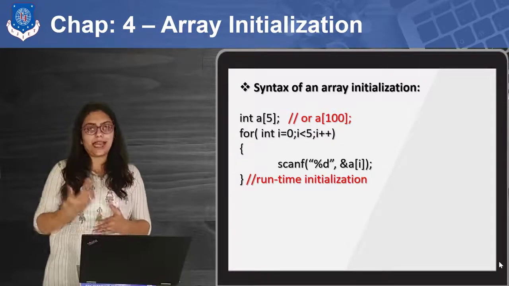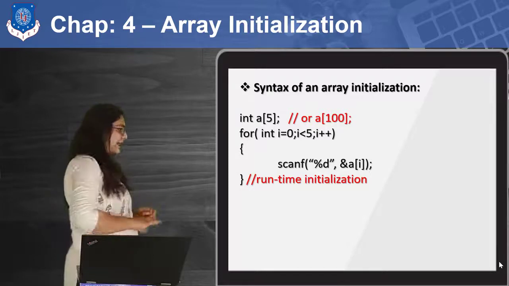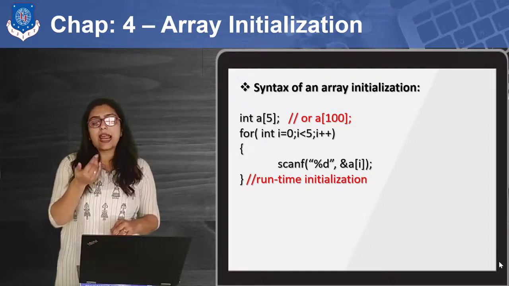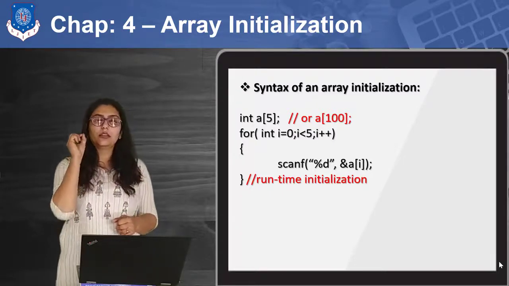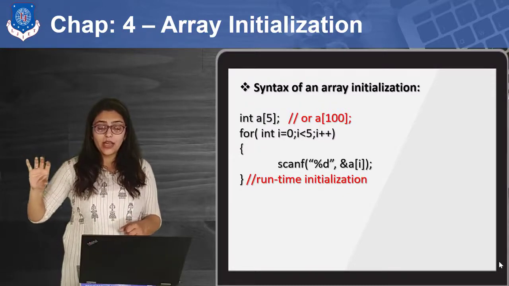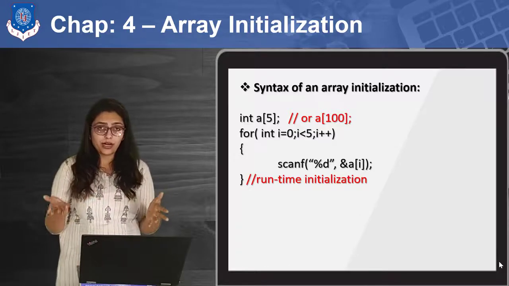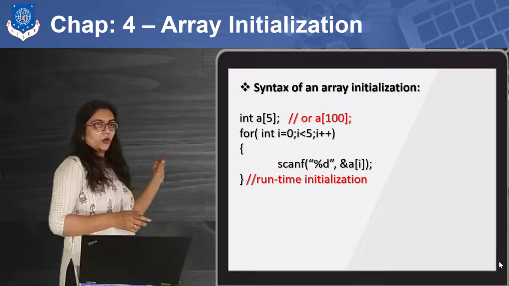Inside this I can use scanf. But in a similar way, I cannot directly use &a, because it will be similar to my single variable. So I have to specify at which index I want it. &a means the variable a, but at which place of the array do I want to save this value, whether it is 0, 4, 3, 2 or something else, right? So I have to give the index as well: &a[i].